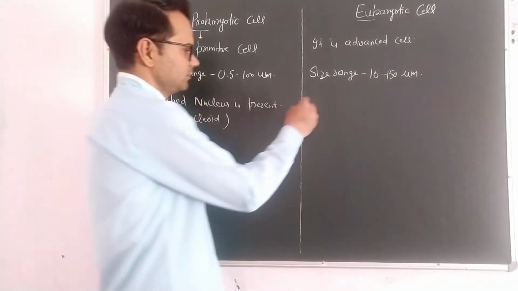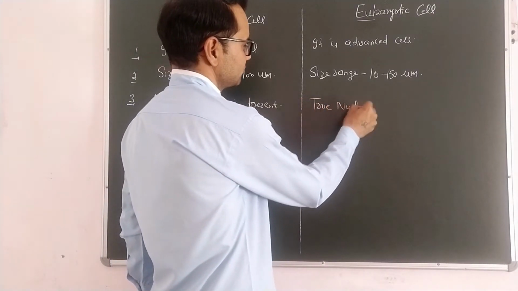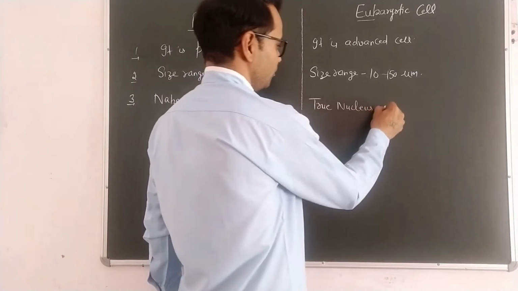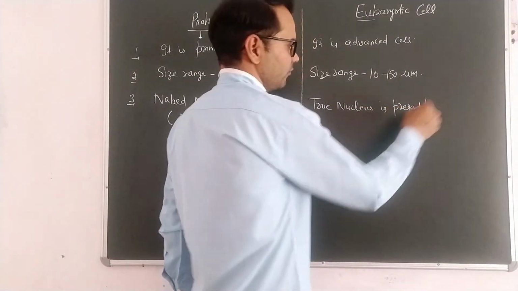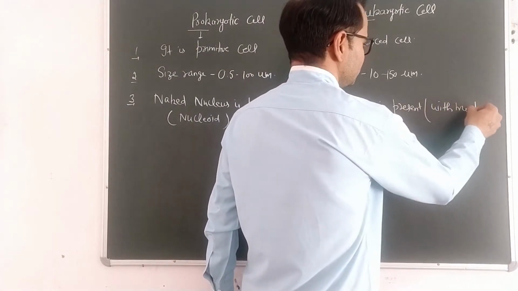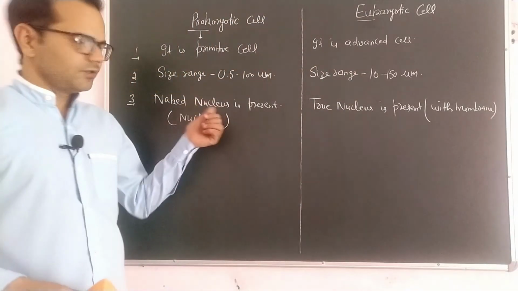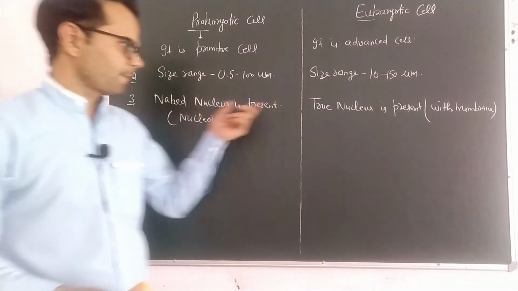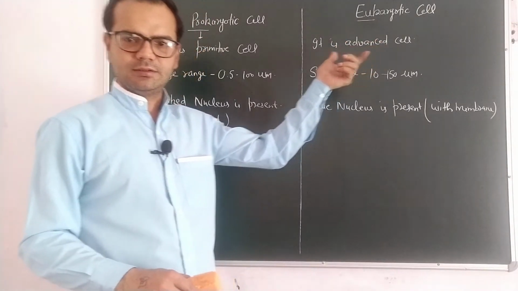So here we have a true nucleus present, a nucleus with a membrane. Or we can say in prokaryotic cell, nucleus without membrane is present. Nucleus with a membrane is present in a eukaryotic cell.